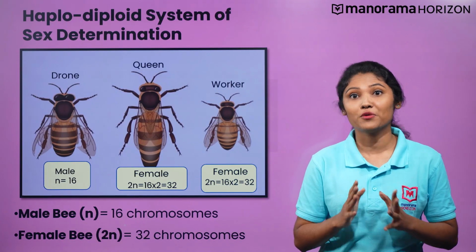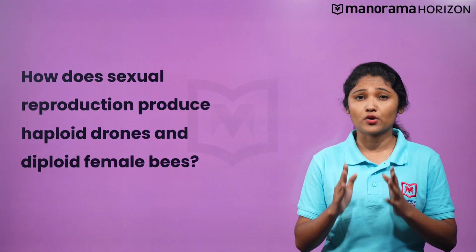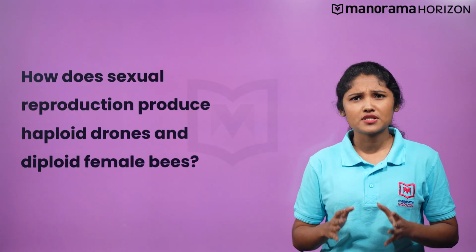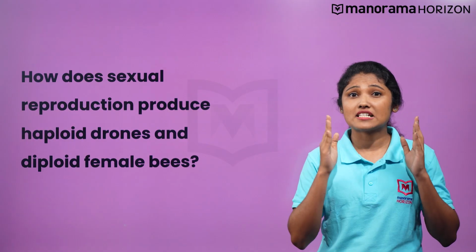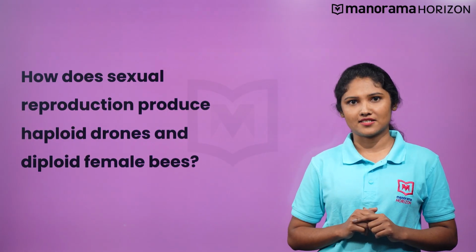Well, I have a doubt here. How does the process of sexual reproduction produce haploid drones and diploid female bees? Do they produce different types of gametes to have sexes of different chromosome numbers? Let's find out the answers.